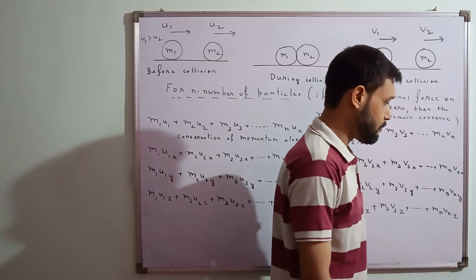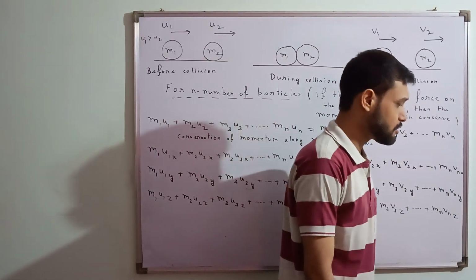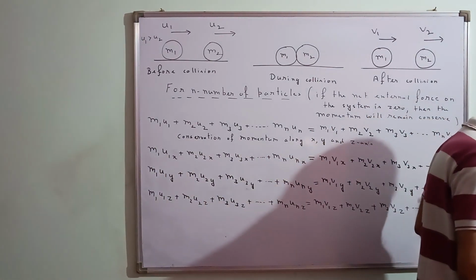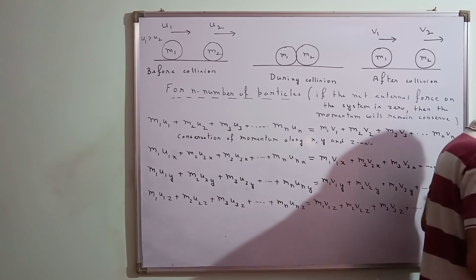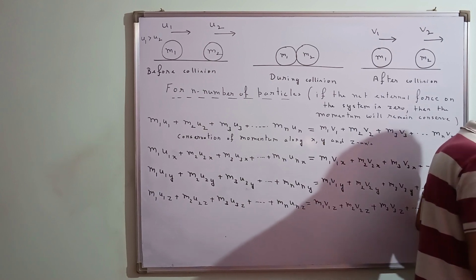See, we can have numericals from conservation of momentum and conservation of energy. Okay. So now let's try conservation of momentum.